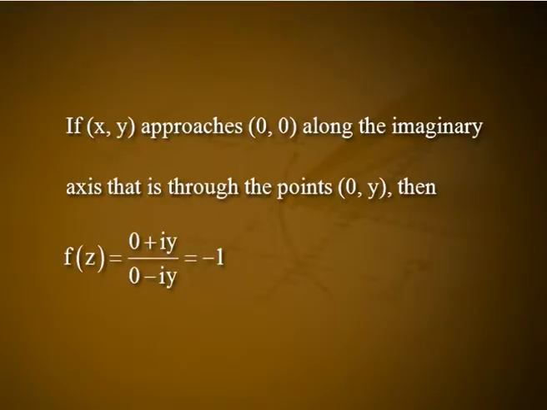If x, y approaches 0, 0 along the real axis, that is through the points z equal to x, 0, then f of z is equal to x plus I0 divided by x minus I0, that is equal to 1. If x, y approaches ordered pair 0, 0 along the imaginary axis, that is through the points 0, y, then f of z is equal to 0 plus Iy divided by 0 minus Iy, that is equal to minus 1.